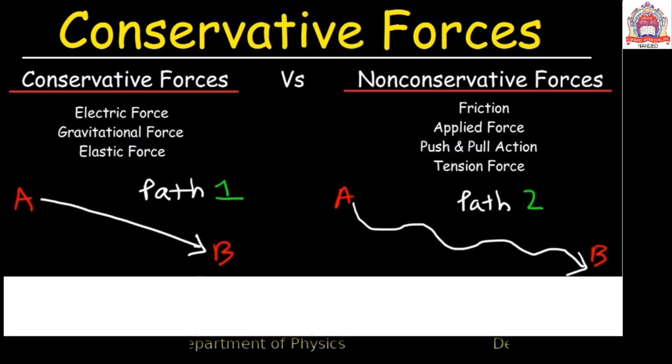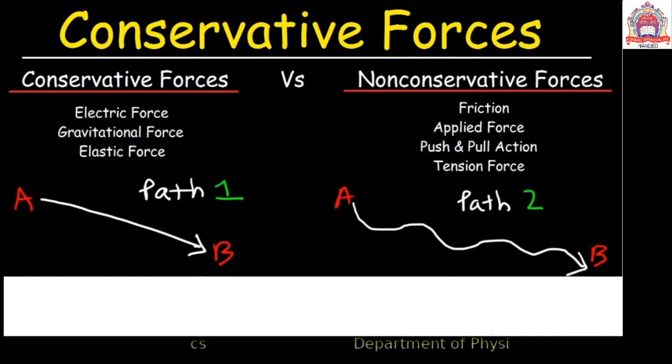This force is called a conservative force because some work is done. That work done, as we already discussed, is the integration of A to B F dr. Such type of force is called a conservative force.